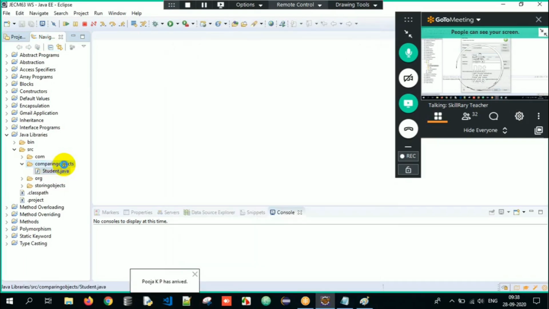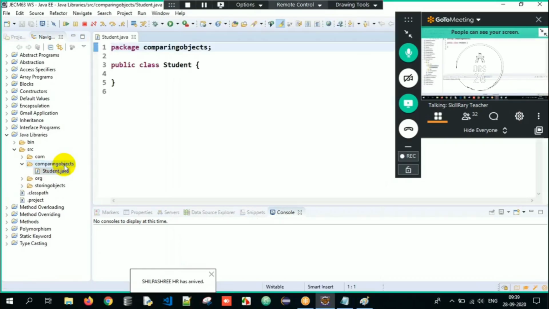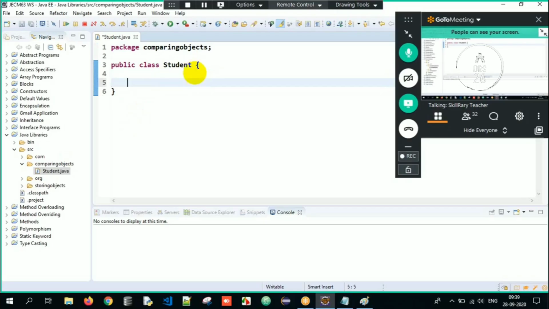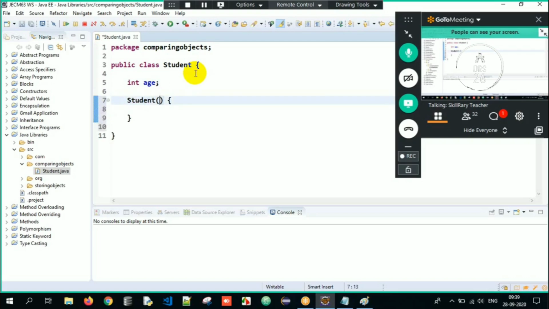Perfect. So now what did you understand? We had a project called Java libraries, a package called comparing objects, and a class called Student. So we have a project, package, and a class. Now the class name is Student, and every student will have a property called age. Do you all agree? Every student will have some property called age, and I am initializing that age with the help of a constructor. We know how to initialize with a constructor as well, right? These are the topics we've been doing for the past 2 days.